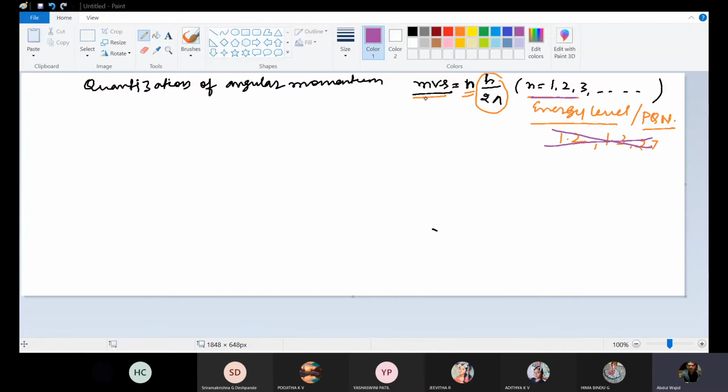This is angular momentum, mvr, mass into velocity into radius. This mvr will always be an integral multiple of h upon 2 pi, where n will be equal to 1, 2, 3 like this, any integer value.